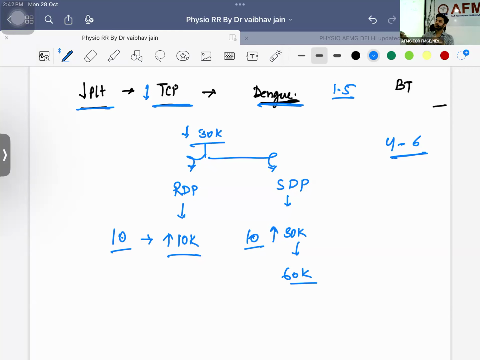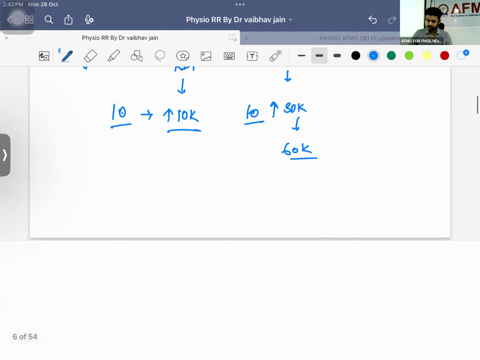You understand the timeline of the dengue? What are the tests you are doing? First of all, NS1 antigen you will be doing. Okay, then you can do IgM antibody and then you can do IgG antibody. You understand this? Okay, this is going to be the profile, right?